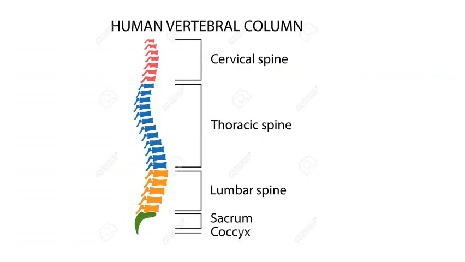Now look closely. This is a diagram of the human vertebral column or backbone. There are 33 small bones and each small bone is called a vertebra and each vertebra has a small hole in it. You can see.